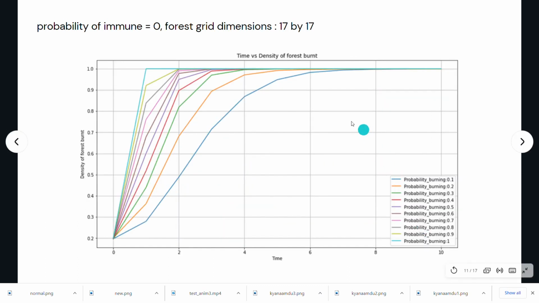Now next we have this 17 by 17 grid, and here initially the fire is in the middle place and it starts spreading. The immunity of the forest is 0 and the spread probability is 1. So initially the fire is in the middle, and as time goes by all of the forest catches fire and it disappears.